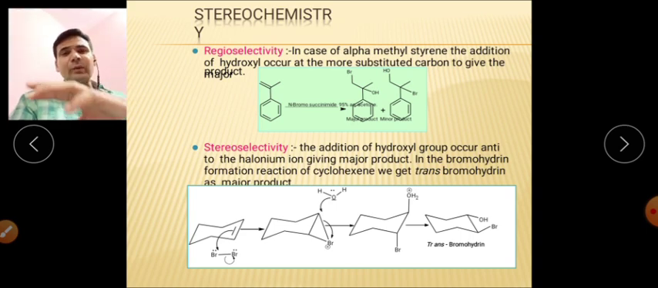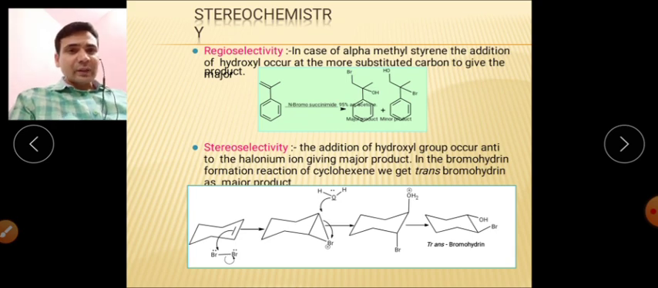When we are concerned about the stereochemistry of this reaction, as you know, anti-addition takes place, and Markovnikov addition will also happen. For example, this is a case in which this is the phenyl system and this carbon is bearing a carbon that has a double bond.